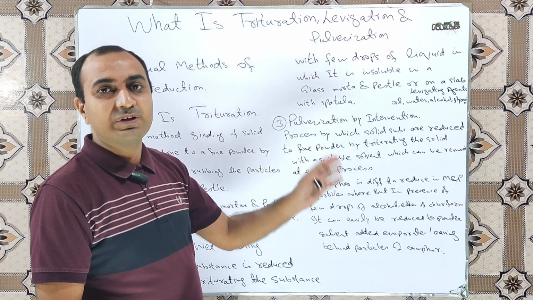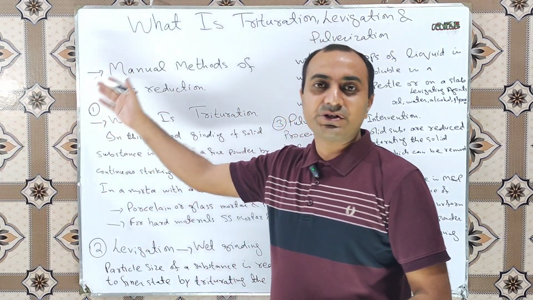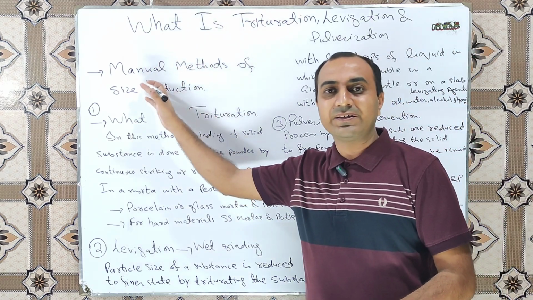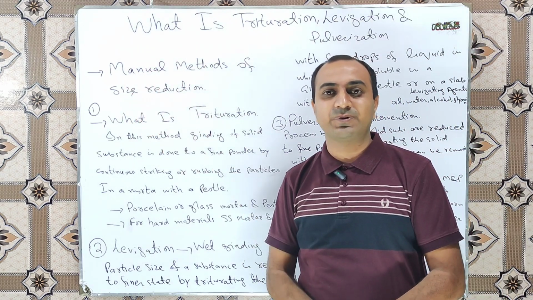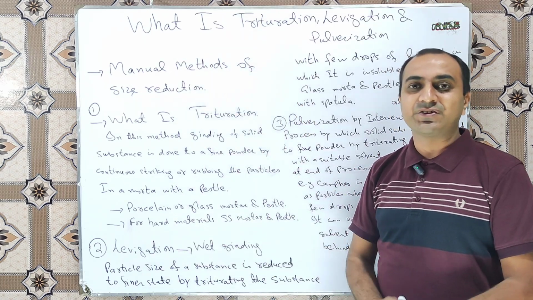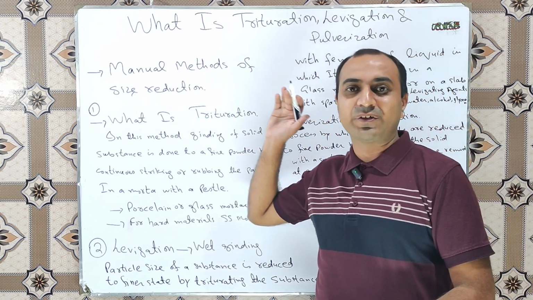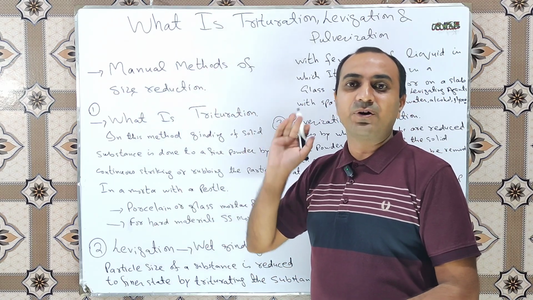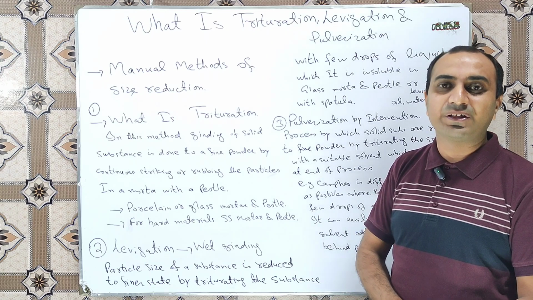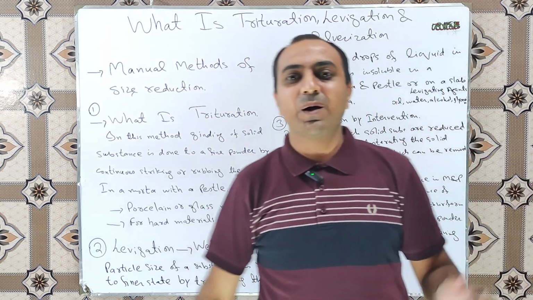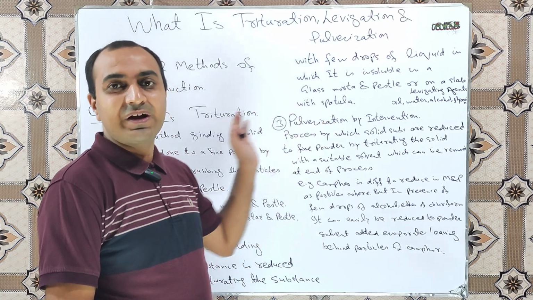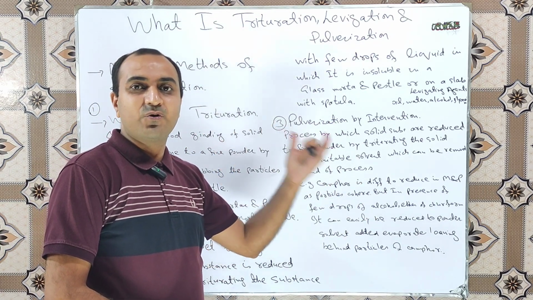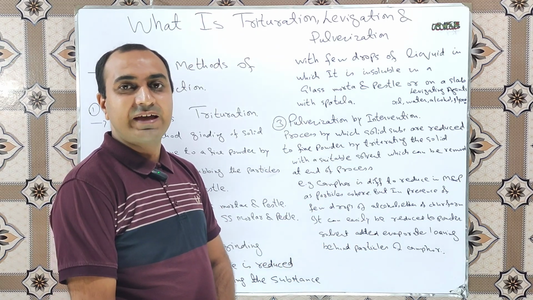So it was all about the three methods. One is trituration, another is levigation, and the third one is pulverization. This one is the simple dry grinding of any substance in mortar and pestle. In the levigation method, we do the same grinding process as used in trituration, but we add a few drops of liquid materials in which the solid material is insoluble. And in the pulverization method, we do the same grinding process, but in the presence of a solvent which evaporates or is removed at the end of the size reduction process.